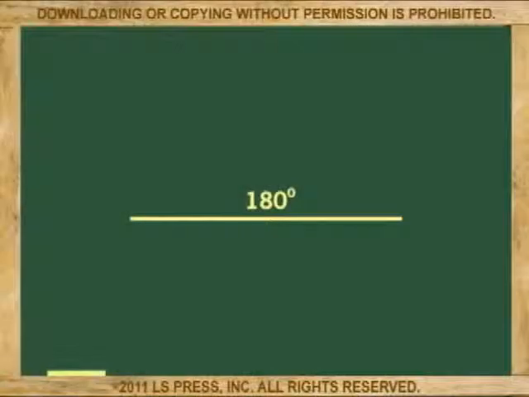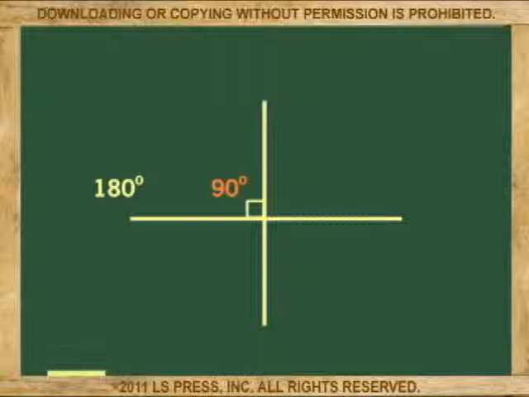If a line has 180 degrees, and if I make a 90-degree angle with 2 lines, then other angles on the line must also have 90 degrees. Why? Because 180 minus 90 equals 90. Now, if we apply the same logic to the other 2 angles, where a line is cut by another line making a 90-degree angle, then the next angle is also 90, and so is the 4th angle. What I just did is an informal proof.